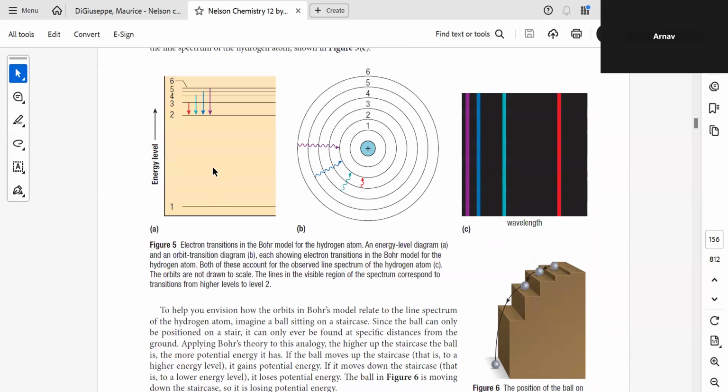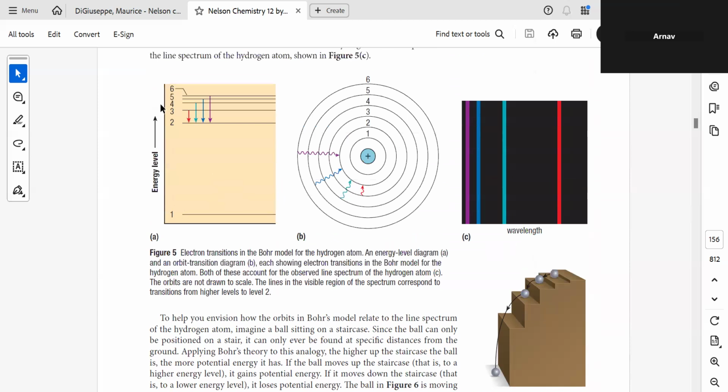Now please pay attention to the gaps between the first and the second orbit, second and third, third and fourth, fourth and fifth, fifth and sixth. What is happening? The third to the second is a very large gap, the fourth to the third is a large but smaller gap, and the fifth to the fourth is a small gap. So what is happening to the energy gap? It is reducing.